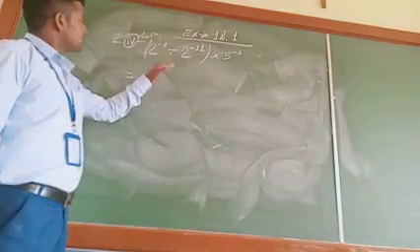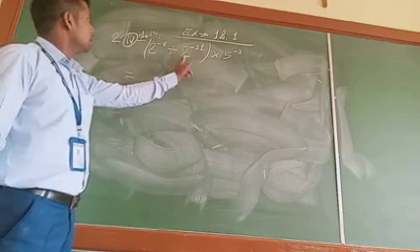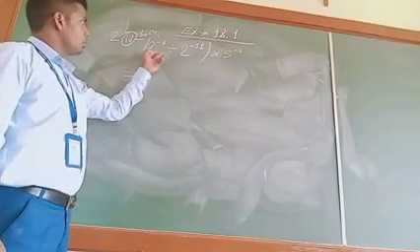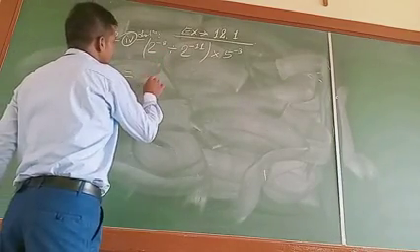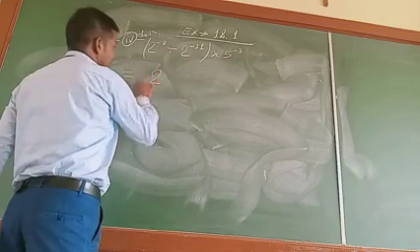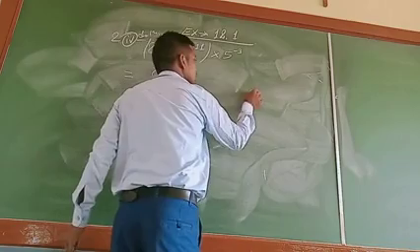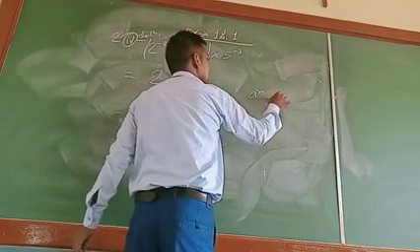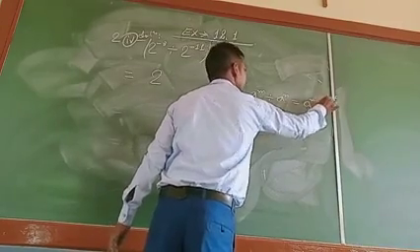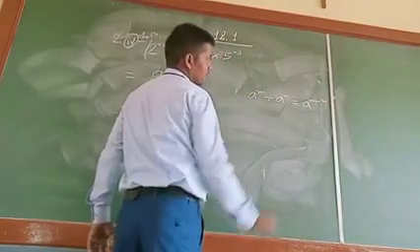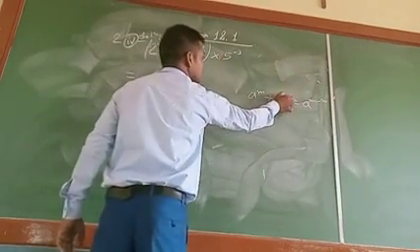What is it? It is in the form of a raised to the power m divided by a raised to the power n. So we will use a formula that it can be written as a raised to the power m minus n. I had told that a raised to the power m divided by a raised to the power n is equal to a raised to the power m minus n when m is greater than n, means the first one should be greater than the second one.